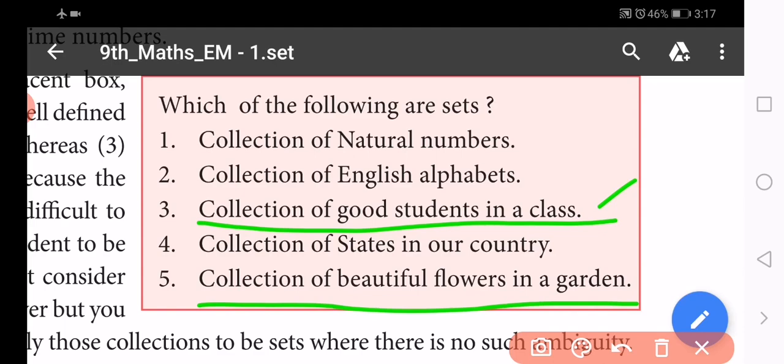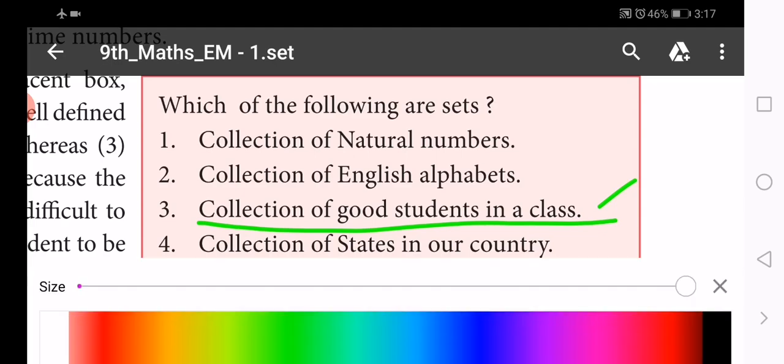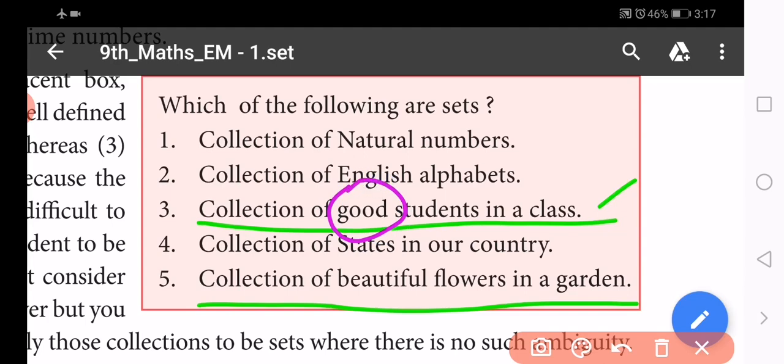We have already said: good students, beautiful flowers, good people, tall people, beautiful movies. With words like these, we cannot well define whether an object is a member or not, because in our class all students are good students.